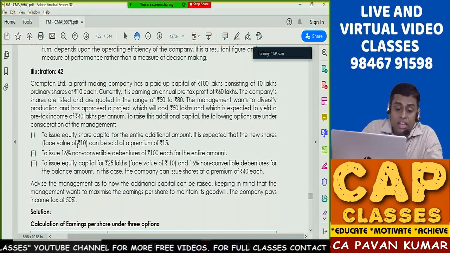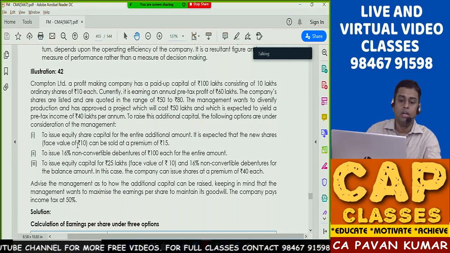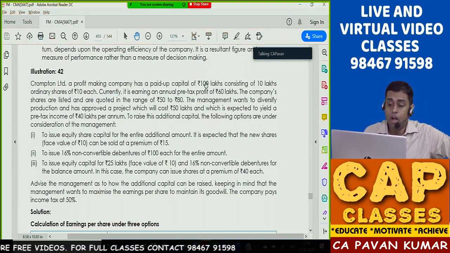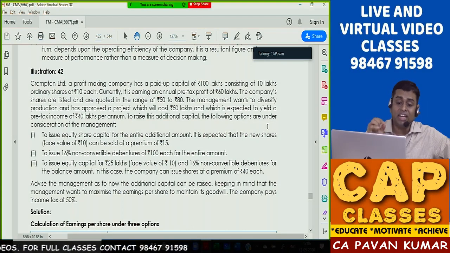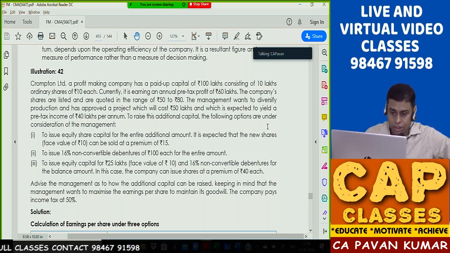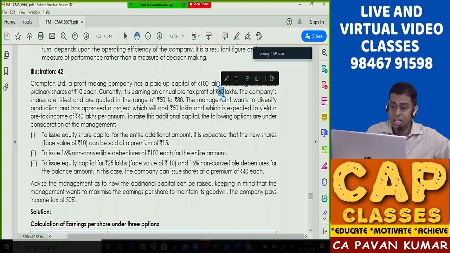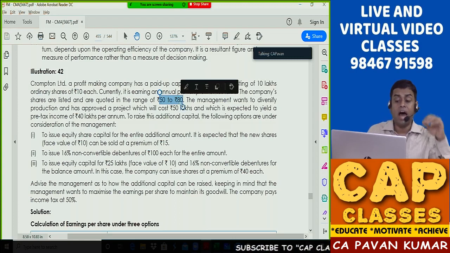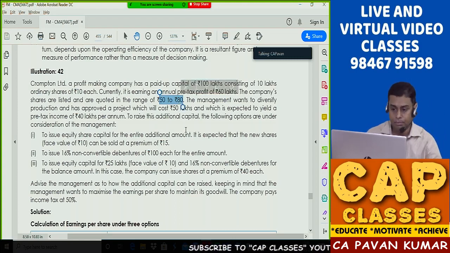So let us start with illustration 42. Crompton Limited, a profit-making company, has a paid-up capital of 100 lakhs consisting of 10 lakh ordinary shares of 10 each. Currently, it is earning an annual pre-tax profit of 60 lakhs. So how much you are earning at present? 60 lakhs. The company's shares are listed and are quoted in the range of 50 to 80 shares. So what is this? Market price of share in the stock market.